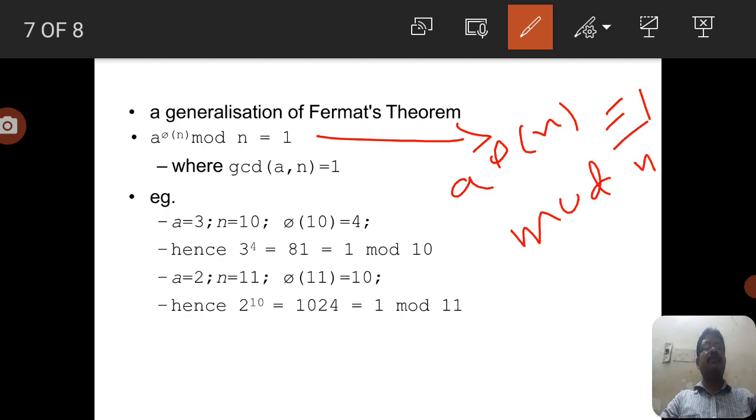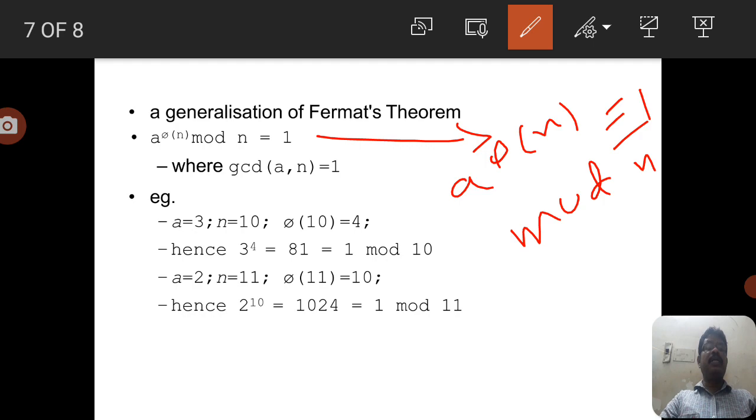So the equivalent equation of a^φ(n) mod n = 1 is a^φ(n) ≡ 1 mod n. Here we can write this statement because in Euler's theorem, if a and n are relatively prime, then the GCD of a and n equals 1. So here we take some examples.